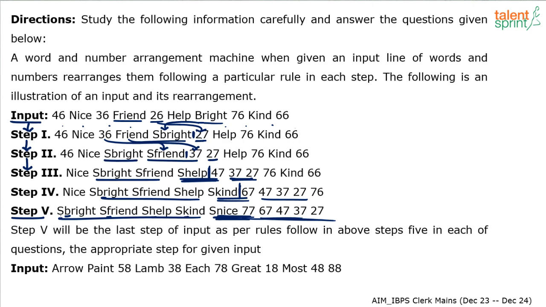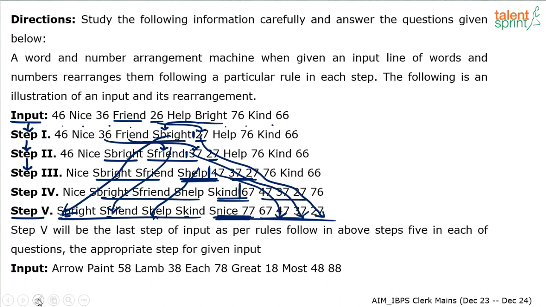Now again, if you ask why did bright and 27 move in the first position, because eventually if you observe the process, bright will keep getting moved towards the left hand side, and 27 will keep getting pushed towards the right hand side. So this way eventually we will have bright in the first position, 27 in the last position. Similarly, in the next step, the word friend keeps getting pushed towards the left hand side, and the number 37 keeps getting pushed towards the right hand side. The word help keeps getting pushed towards the left hand side. The number 47 keeps getting pushed towards the right hand side. So eventually we will get what we want, right? Eventually we will achieve what we wanted to.